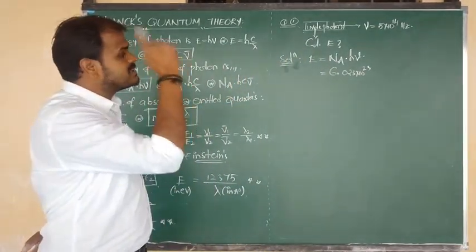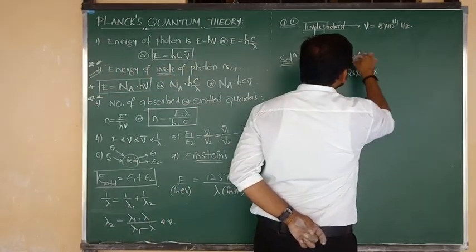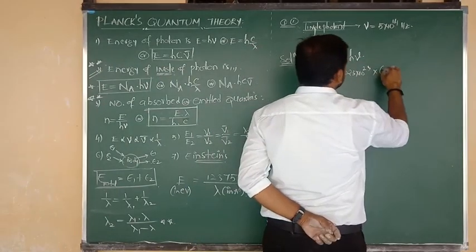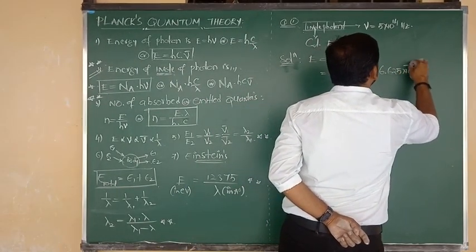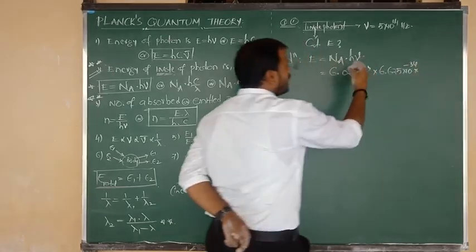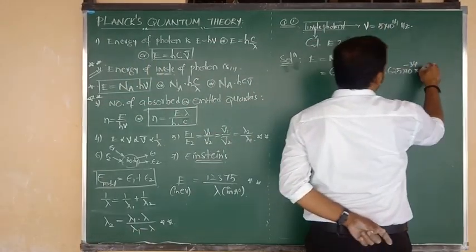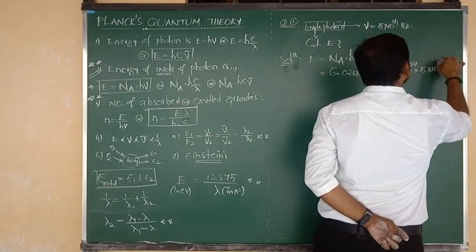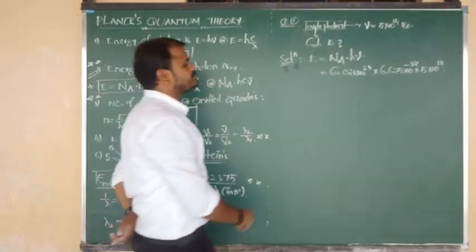Try to remember. Next, h value, Planck's constant. In SI units we have to consider 6.625 into 10 to the power of minus 34. And nu is nothing but the frequency they have given, so 5 into 10 to the power of 14. Very good.